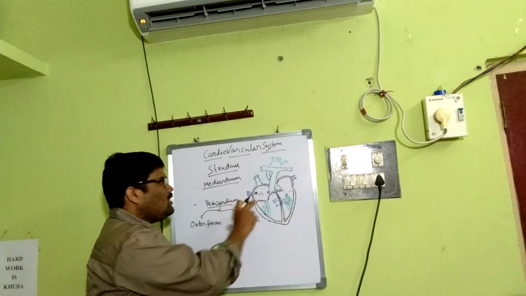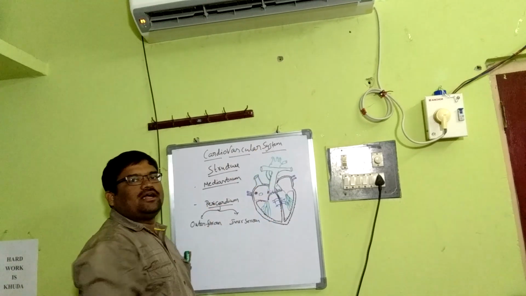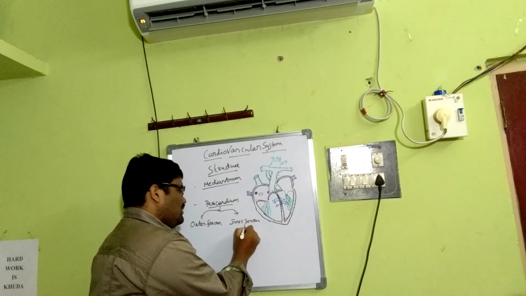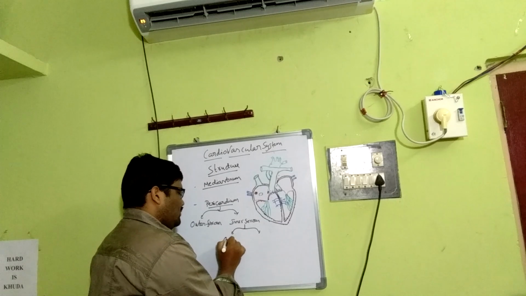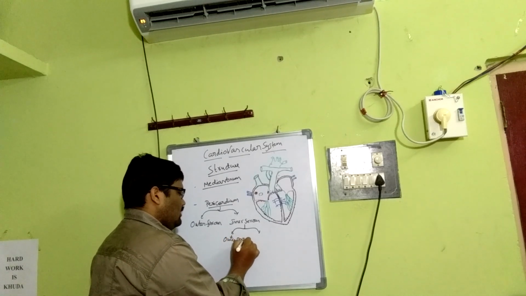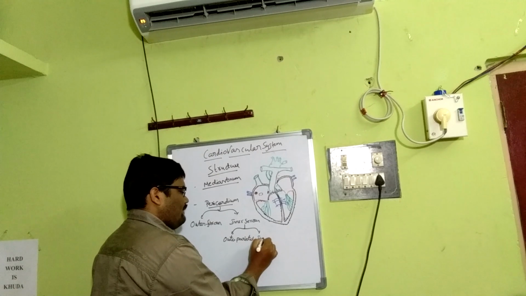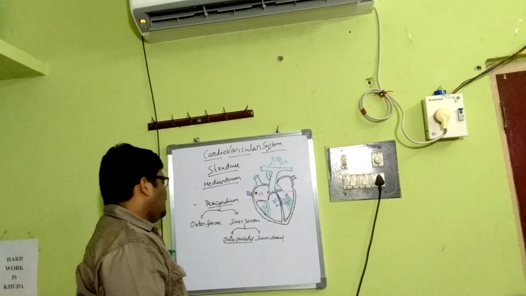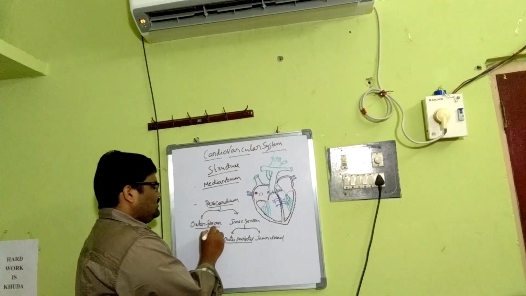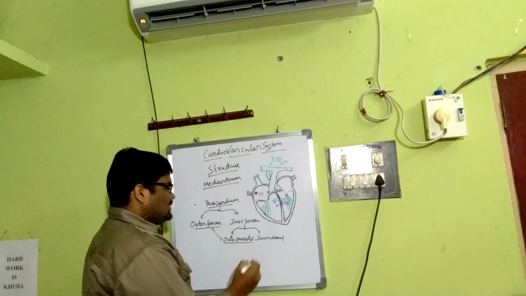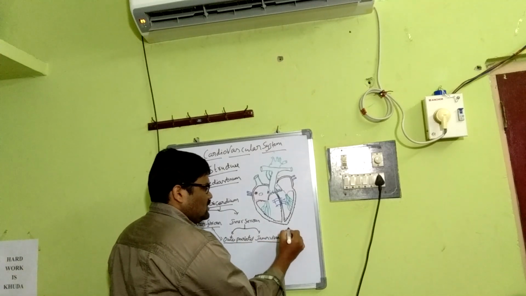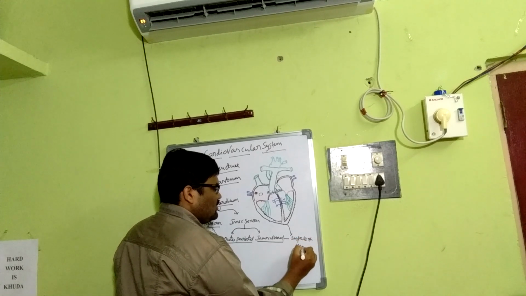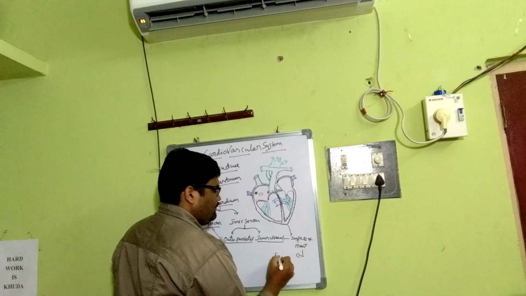The heart is covered by a double-layered structure called pericardium: outer fibrous and inner serous, right? And the inner serous is double layered again: outer parietal and inner visceral. This outer parietal and the fibrous pericardium fuse with each other, whereas the visceral layer adheres to the surface of the heart, which becomes the epicardium.